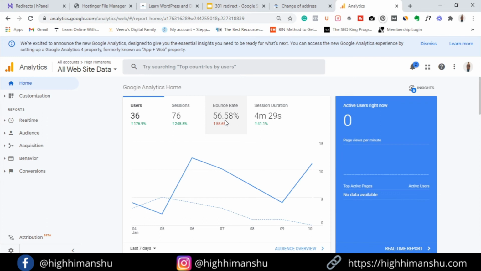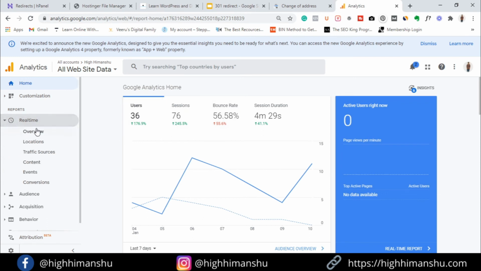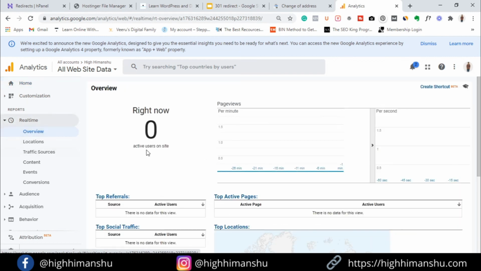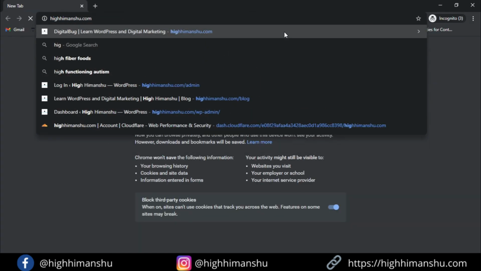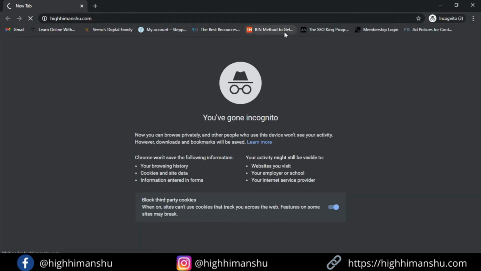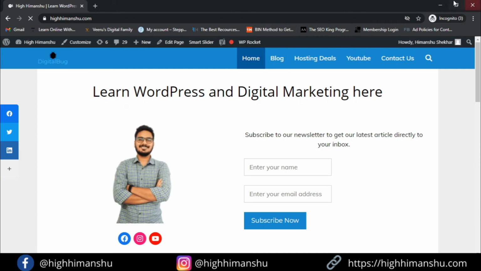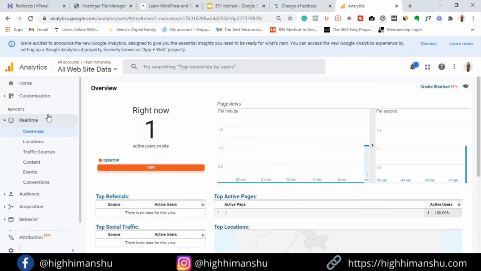Okay, after updating, just wait for some time and then go to this real time and overview. Okay, so here it's showing right now 0. Now go to the incognito mode and open your site. And now let's check it, and now see, it's showing 1 user. Okay, so it means that it has been updated. Okay, so that's it guys, we are done with our step 4 as well.